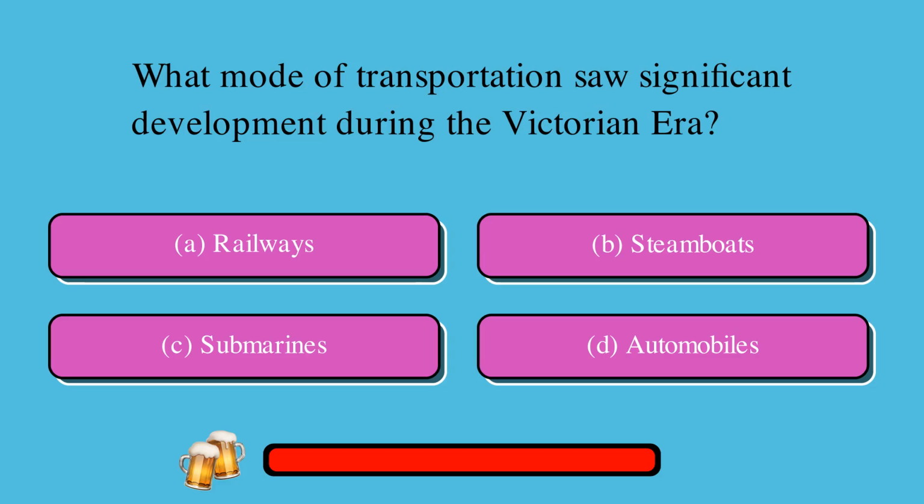During the Victorian era, which mode of transportation saw significant development? Is it A. railways, B. steamboats, C. submarines, or D. automobiles? The correct answer is A. railways.